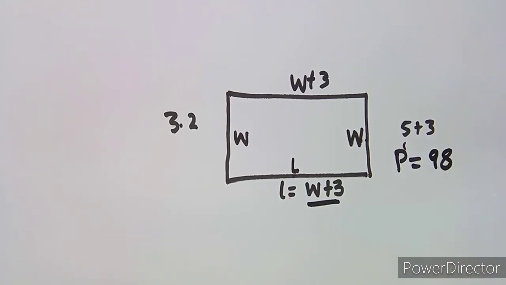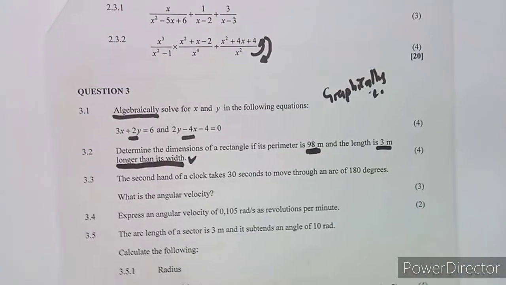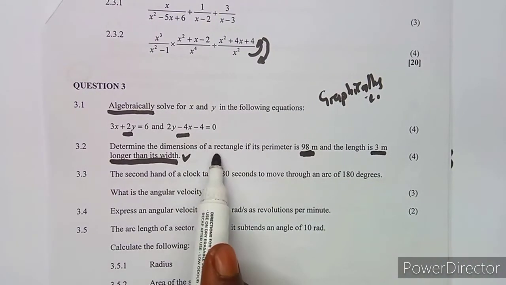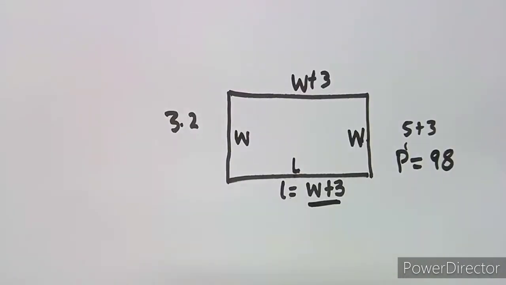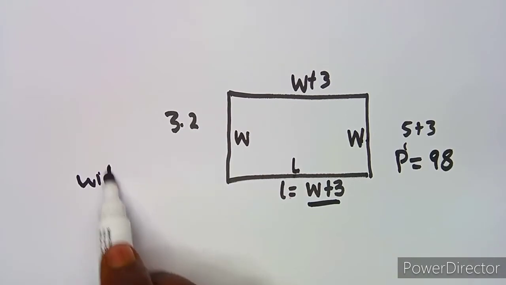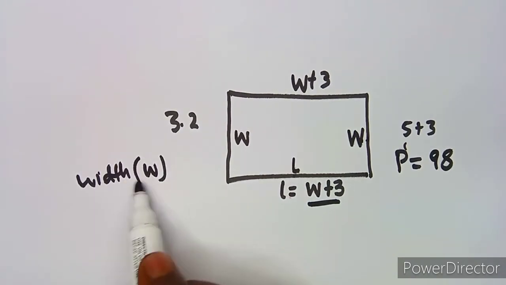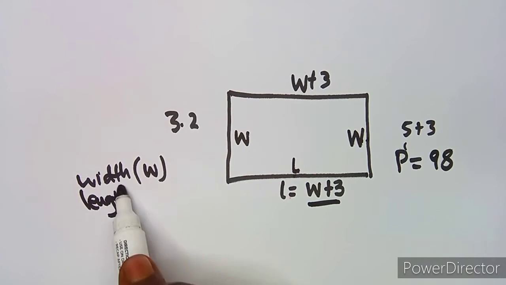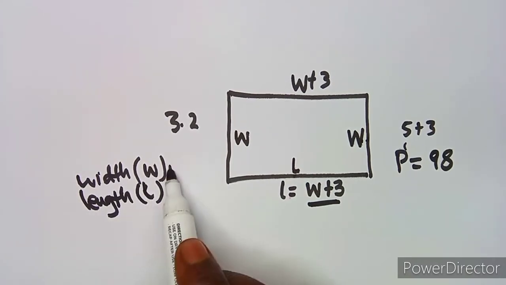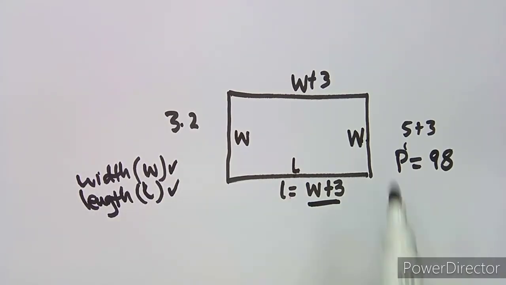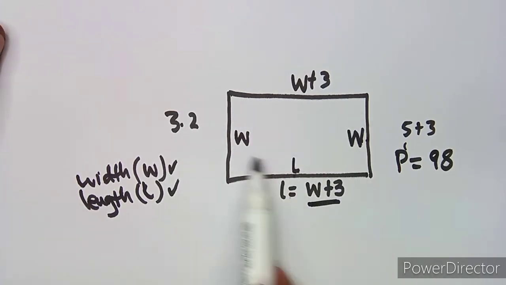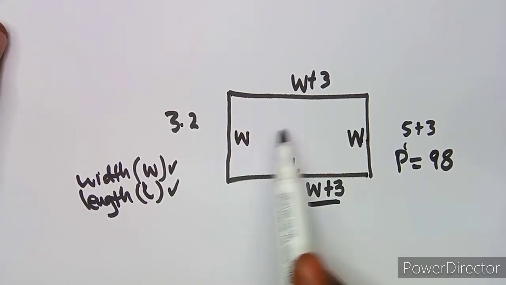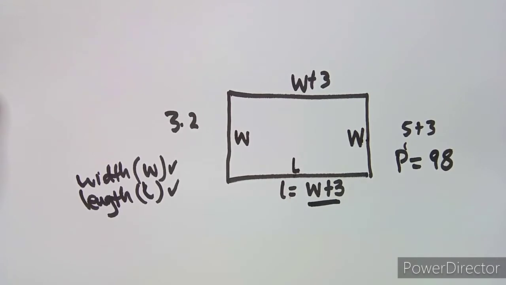All right. So what is the question? Determine the dimensions of the rectangle, which means we are calculating the width, which is our w in this case, and the length, which is our L. These are the dimensions that we need to calculate. But as we have written this in terms of w, we are going to calculate w first. You can write this in terms of L, whatever you want.